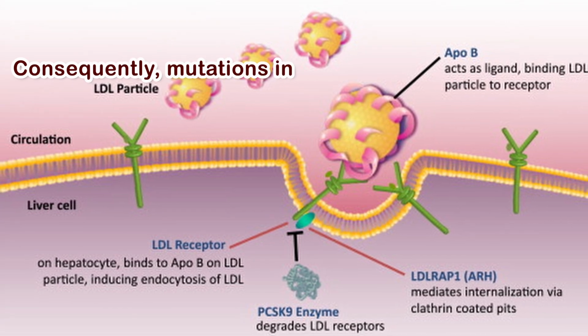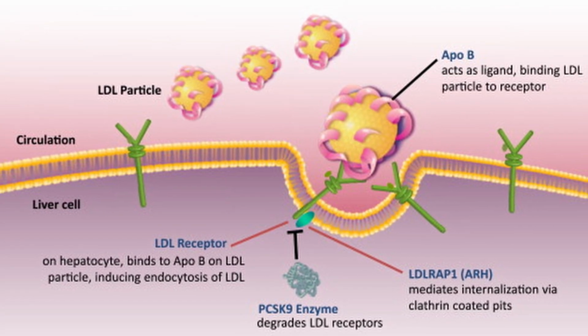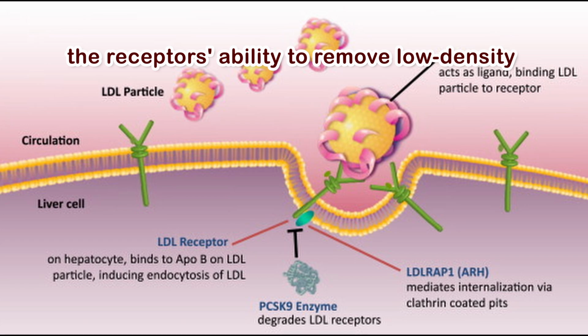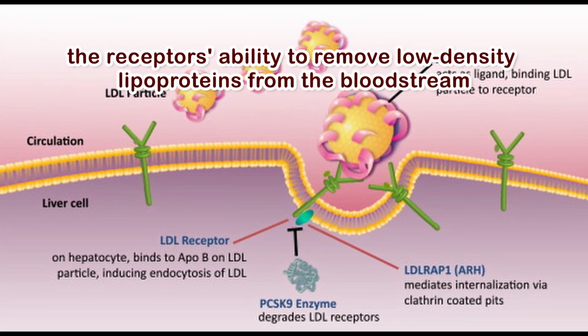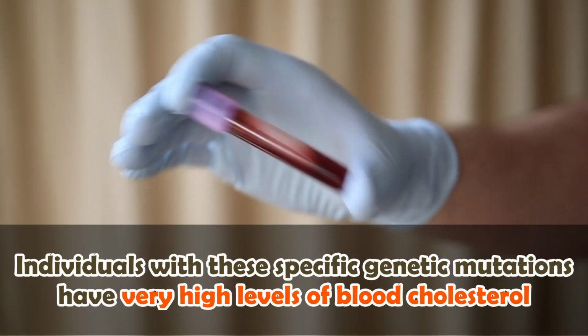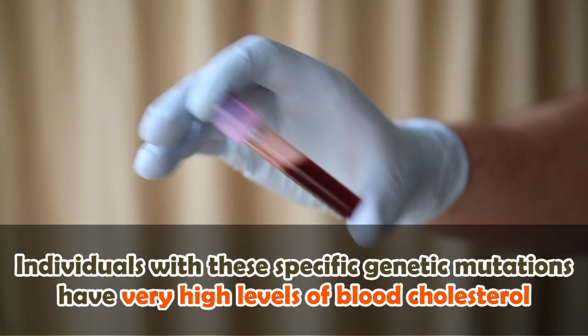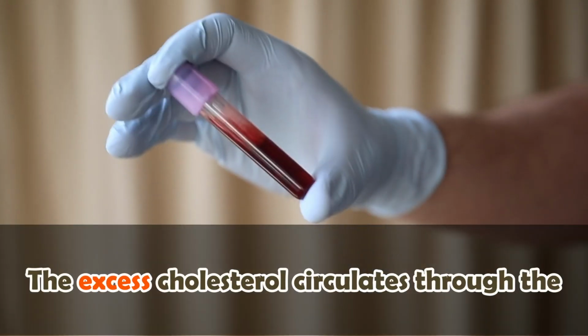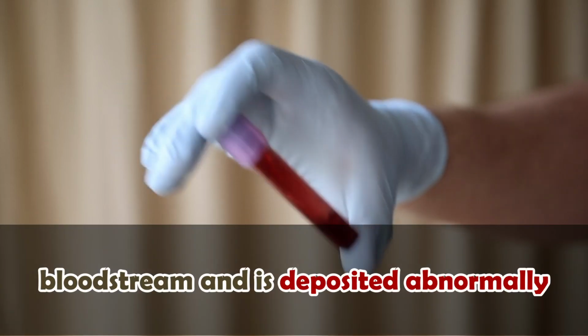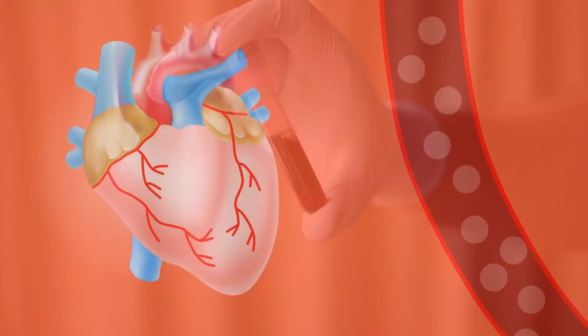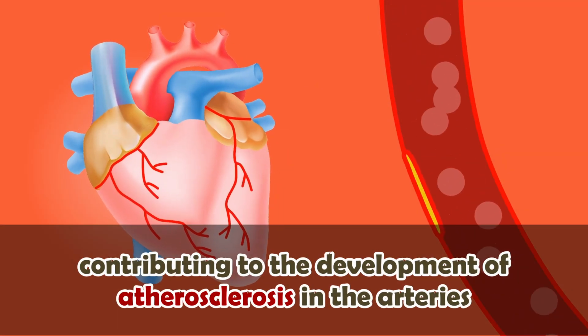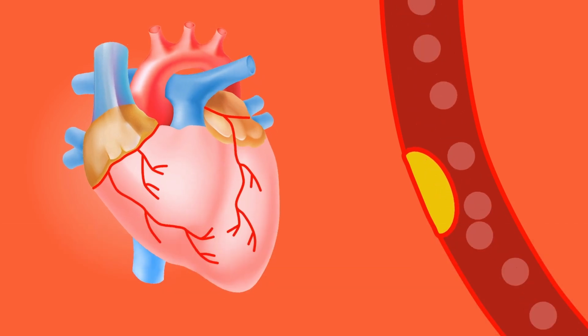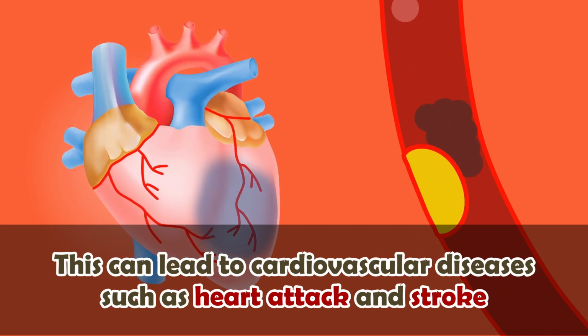Consequently, mutations in any of these genes disrupt the receptor's ability to remove low-density lipoproteins from the bloodstream. As a result, individuals with these specific genetic mutations have very high levels of blood cholesterol. The excess cholesterol circulates through the bloodstream and is deposited abnormally, contributing to the development of atherosclerosis in the arteries. This can lead to cardiovascular diseases such as heart attack and stroke.